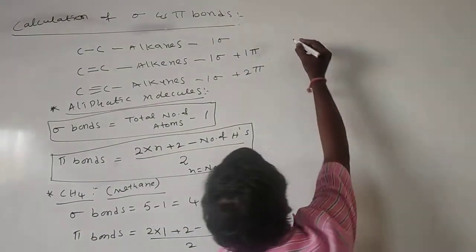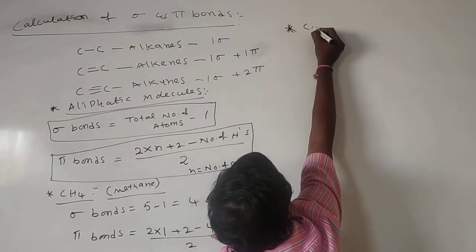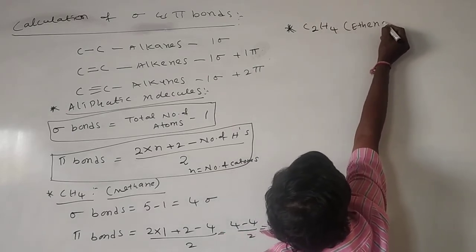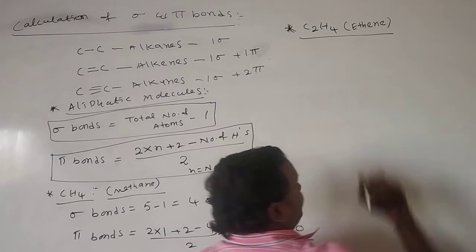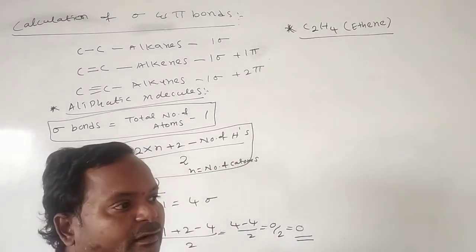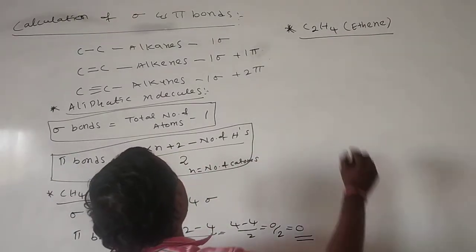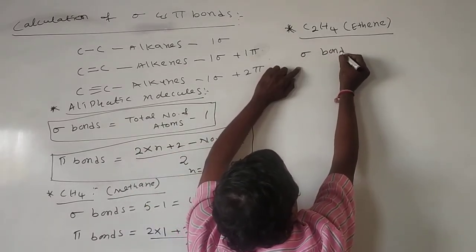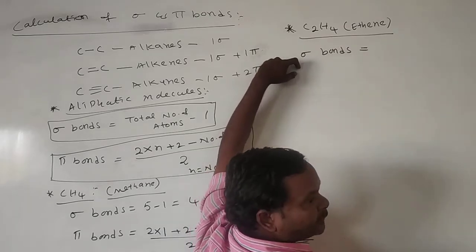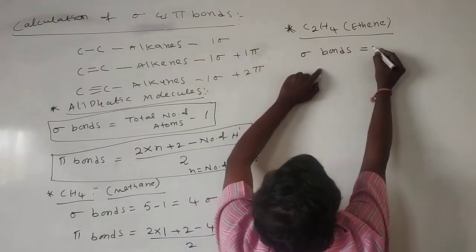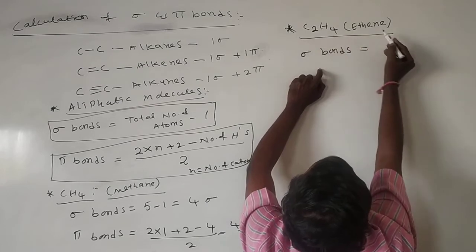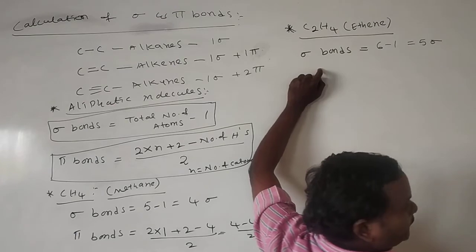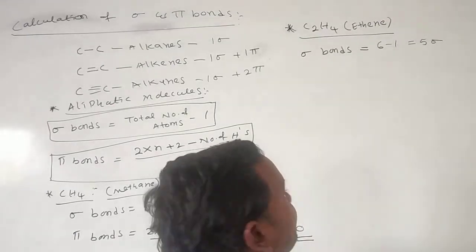Here I am taking one more molecule, C2H4. The name of this molecule is ethene. How many sigma bonds are present and how many pi bonds are present? We'll see here. First, sigma bonds is equal to total number of atoms minus 1. How many atoms are there? 4 plus 2, 6. 6 minus 1, that means 5 sigma bonds are present.